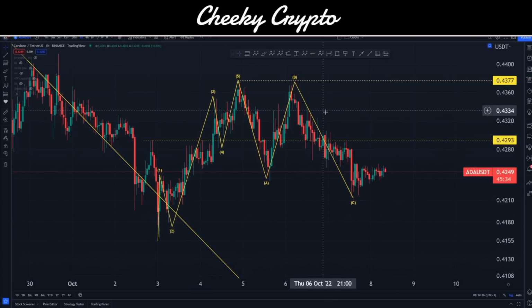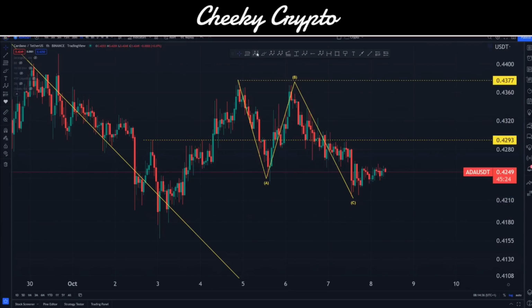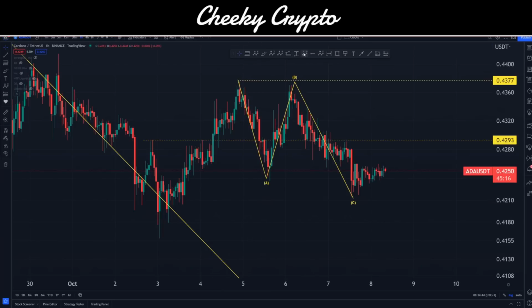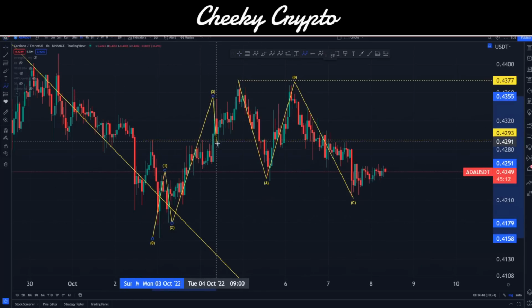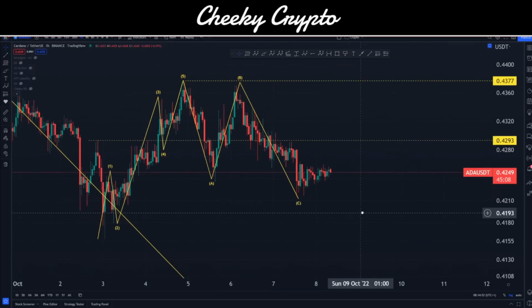So I think what we'll do is focus in on this little area, as in this could be 5 up, 3 down, then we have 5 up. Or maybe I'm just over analyzing it, and maybe it's not 5 waves up and all that is going on is a 3-wave move like that. So there are 2 different ways of looking at it. I'm going to leave it as if it were a 5-wave up, and we'll adjust that later if we need to. Then of course we get this little area here.